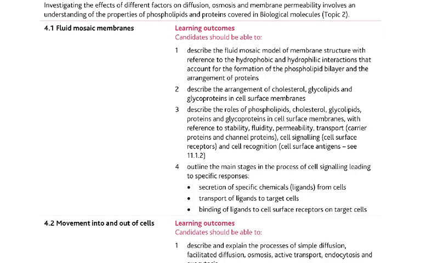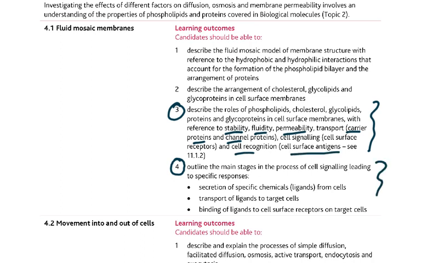In the chapter on the cell membrane, you have these two which are a little more detailed, just a little more. It's not such a lot of a change. This is actually the same, but look at the wordings. Describe the role of phospholipids, cholesterol, glycolipids, proteins, and glycoproteins in cell membranes with reference to stability, fluidity, permeability, and transport. Transport is carrier proteins and channel proteins. Now they're specifically being mentioned. Then cell signaling and cell recognition, which is cell surface antigens.